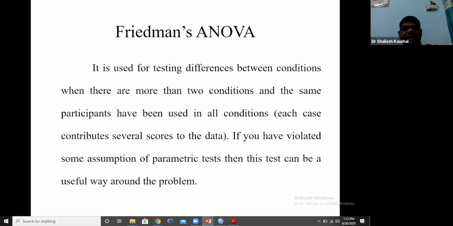It means we take observations at baseline, and then after 1 week, after 2 weeks, after 3 weeks, after 4 weeks, repeatedly measuring the same participants more than 2 times. In this case we will use Friedman ANOVA.